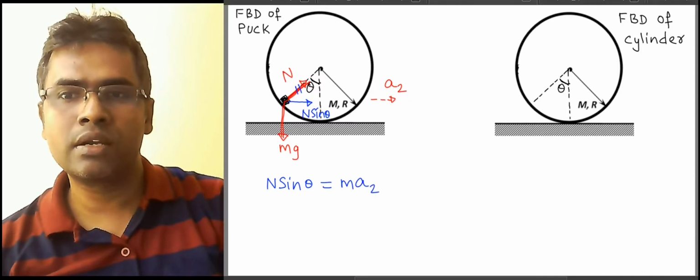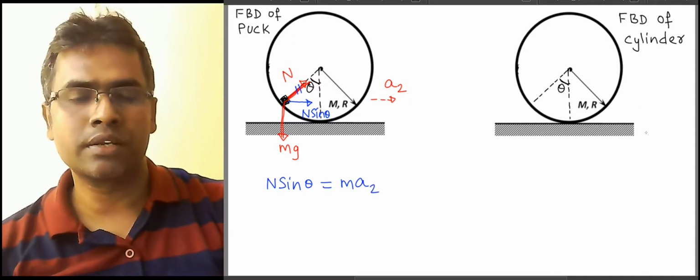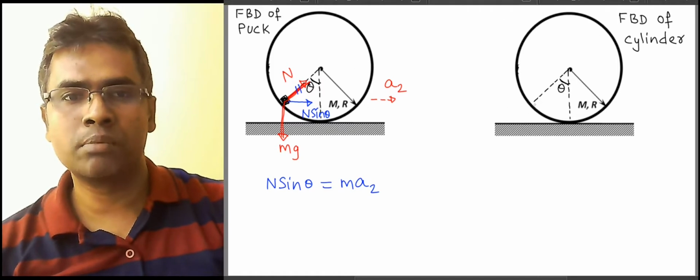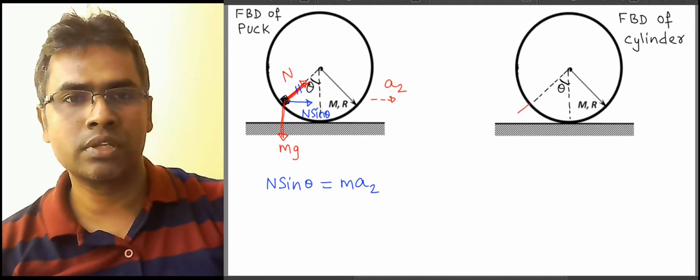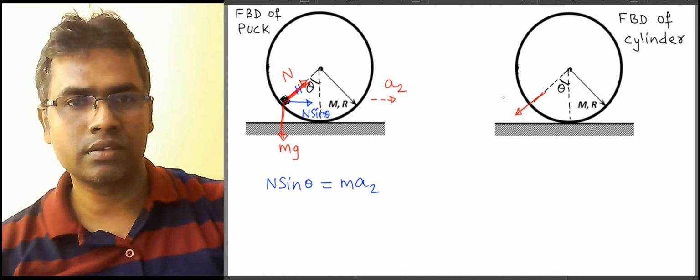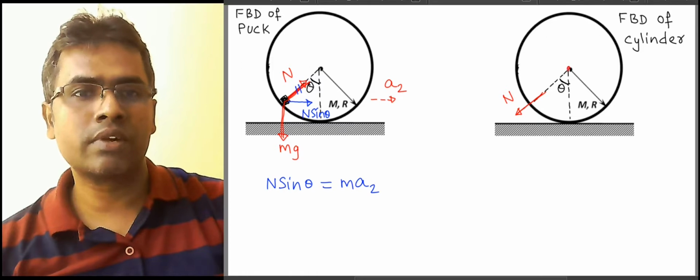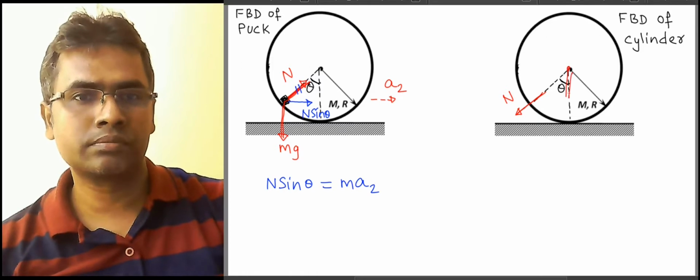Now let us look at the cylinder. Now Newton's third law dictates that the puck would apply a normal force on the cylinder away from the center of the cylinder. So again n, and there is gravitational force in the downward direction.